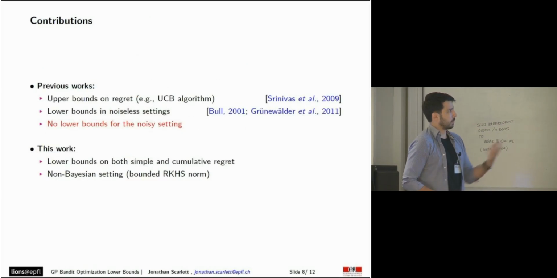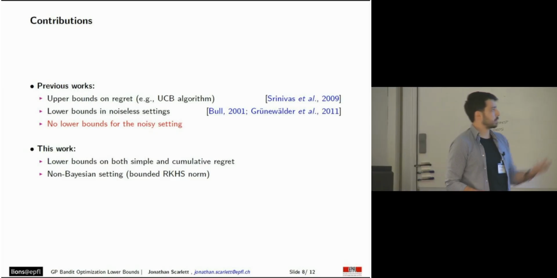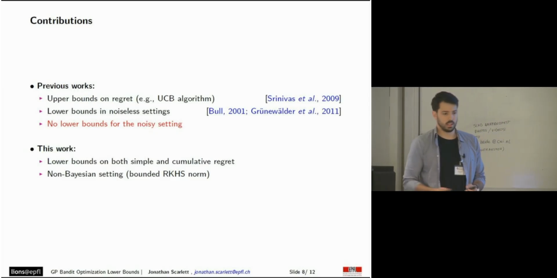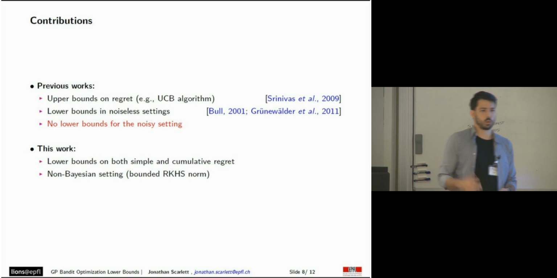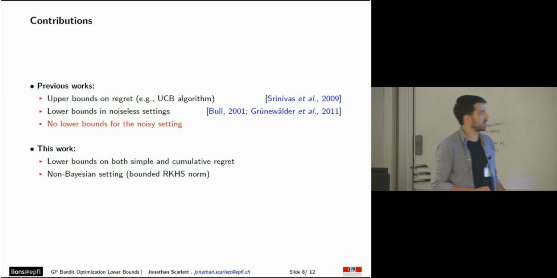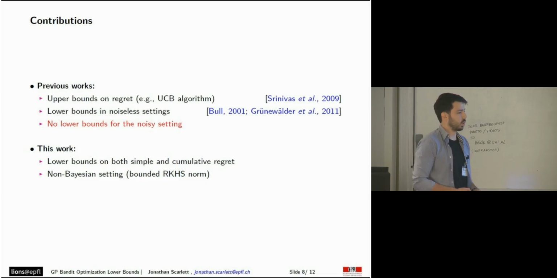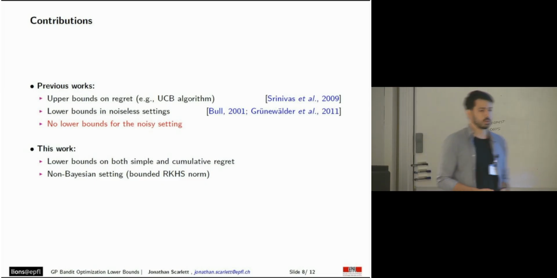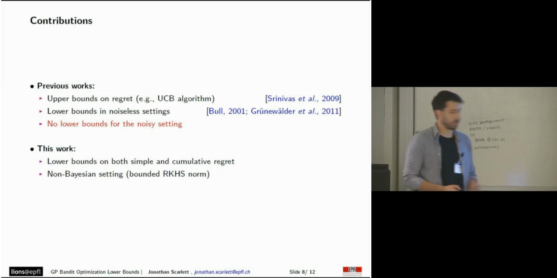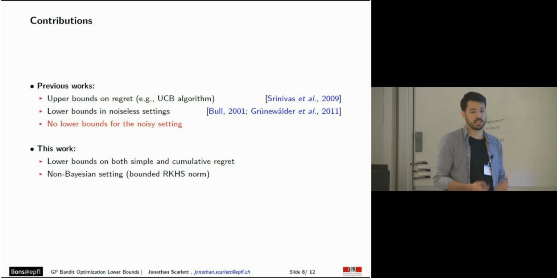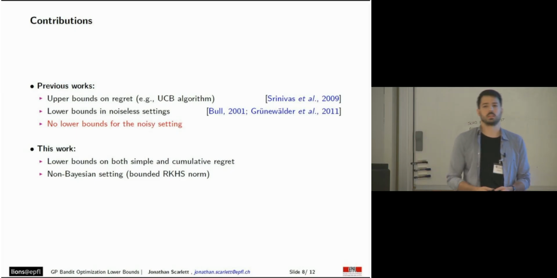Now, in the previous works, people looked at the upper bounds on the regret, and especially in Srinivas et al., they provided an upper bound for the cumulative regret for the GP-UCB algorithm, and some authors also looked at lower bounds in the noiseless setting. But to our knowledge, no one has considered lower bounds for the noisy setting. So this work is about lower bounds on both simple and cumulative regret for the non-Bayesian setting, the setting where we assume that the unknown function has a bounded RKHS norm.